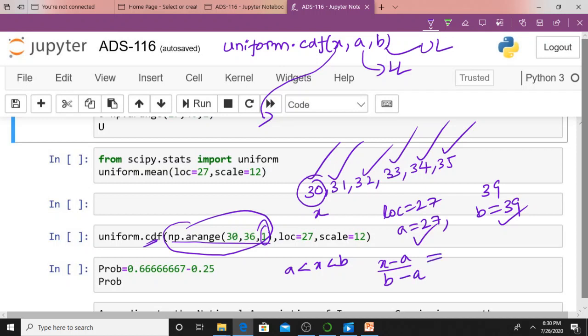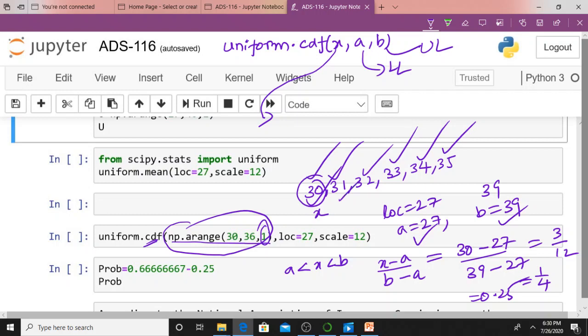I am calculating for 30, minus A, where A is the lower limit 27, by B minus A, where B is 39 and A is 27. What will you get? 3 by 12, which is essentially 1 by 4. That is 0.25. That is the cumulative distribution value corresponding to 30.